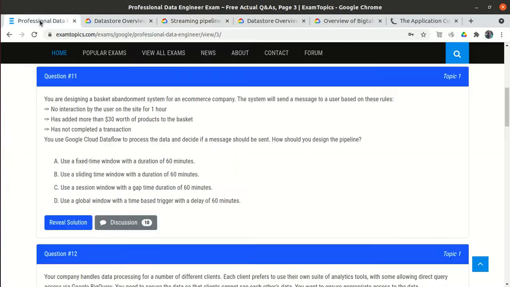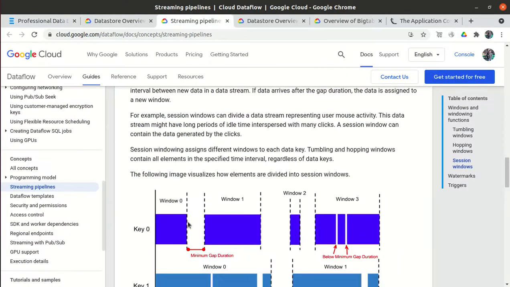So here our scenario is we need to find the user interaction if the user does not do any interaction for 1 hour. Let's suppose the user did the interaction, so we get the data.